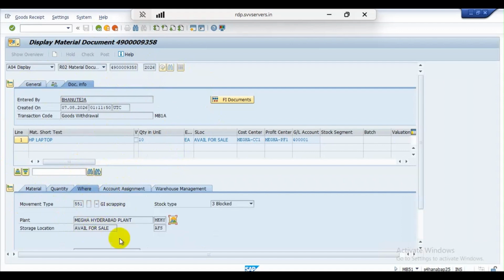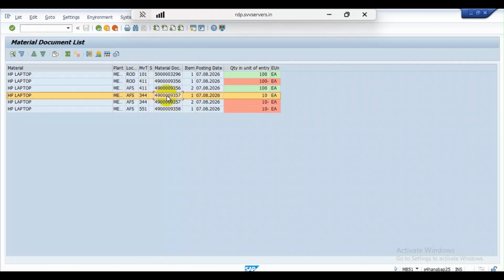Come back. Previously, we did stock posting from unrestricted to blocked, right? Then movement type 344 will be triggered.